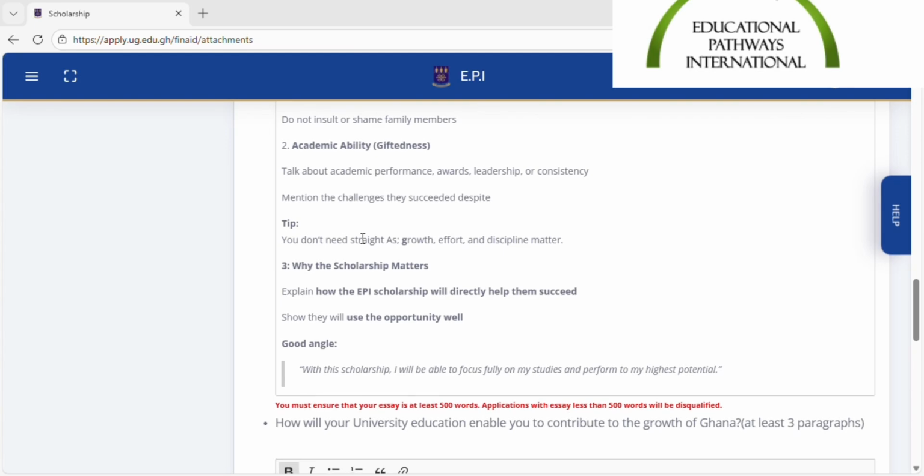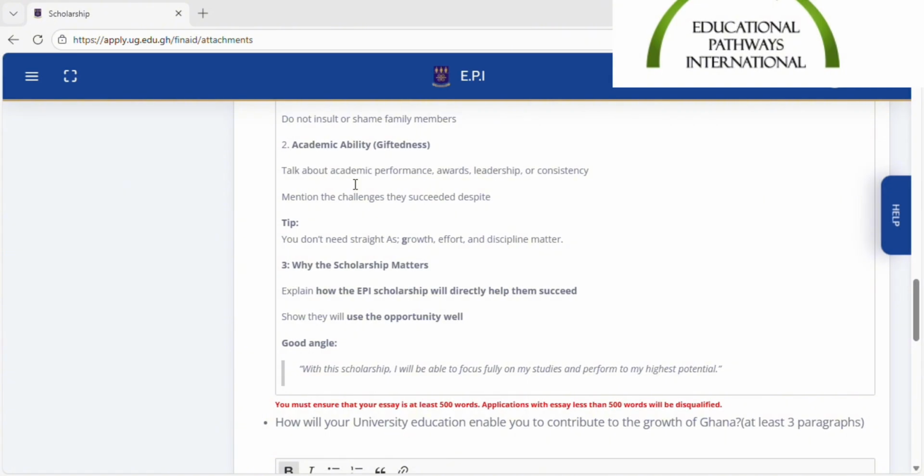Write about that. And some of the challenges that you can write about here when you're in level 100 is about senior high school. Were you starving in school? Did you have books? What was happening in your senior high school? Were you crying all day? And if you're a continuing student, you can write about how difficult it was to adjust as someone without financial aid in the University of Ghana system. Were you always starving on campus? Did you have to go to classes hungry? You can state those examples, but you need to mention that despite all these challenges, I've been able to